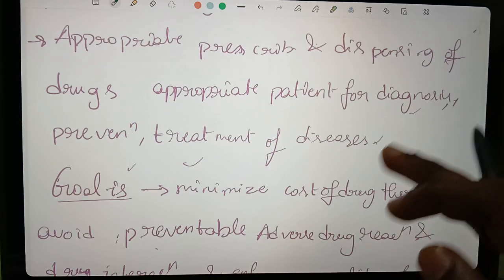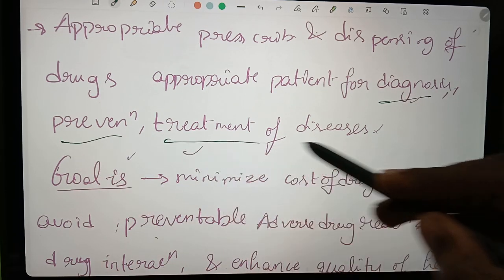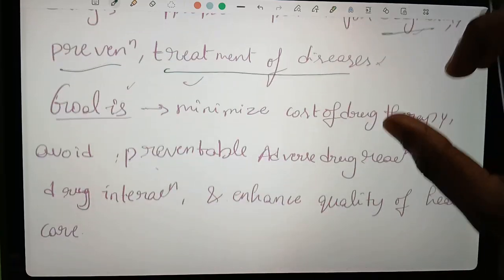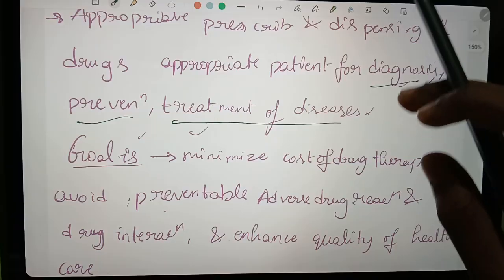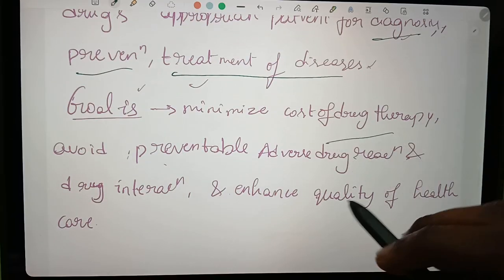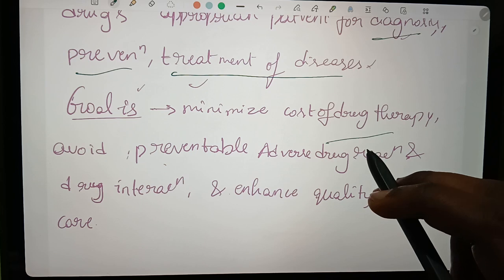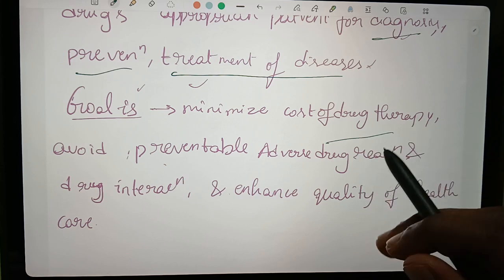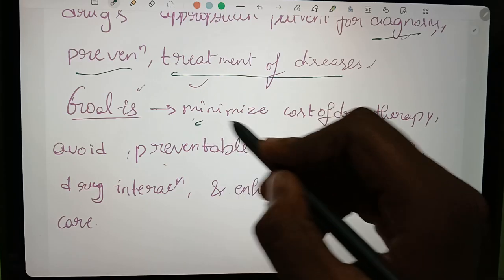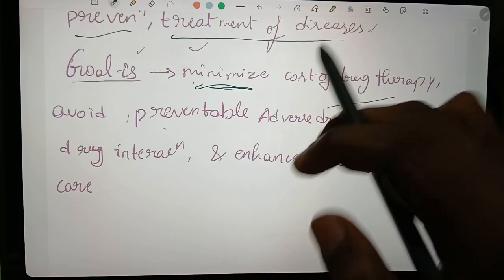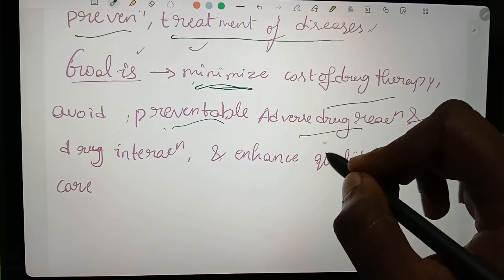This is for the diagnosis, prevention and treatment of diseases. The main goal of rational drug use is to minimize the cost of drug therapy. By prescribing so many drugs, the cost will be increased, so by rational drug use, the cost will be minimized. And then we can prevent adverse drug reactions.